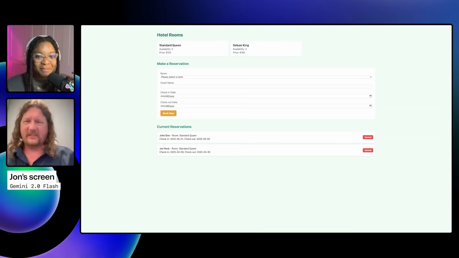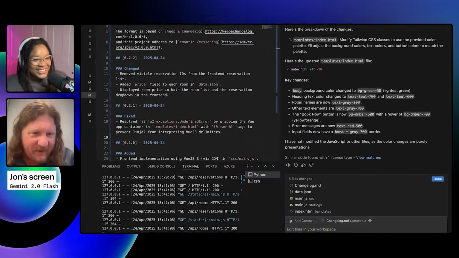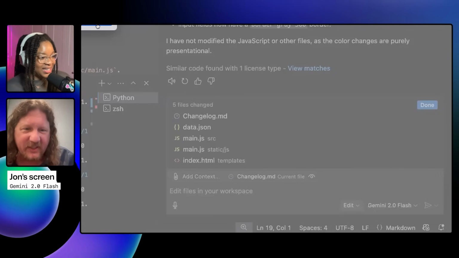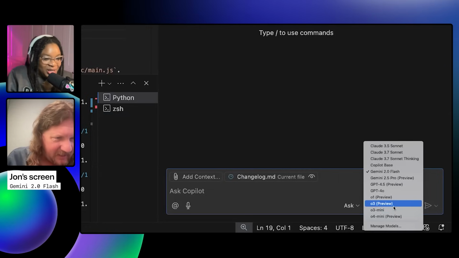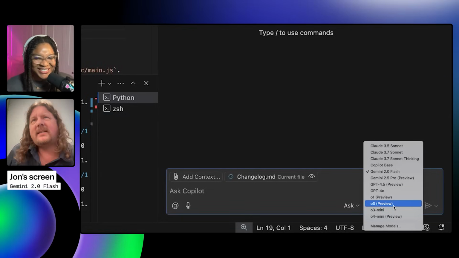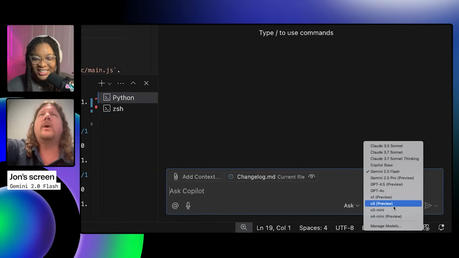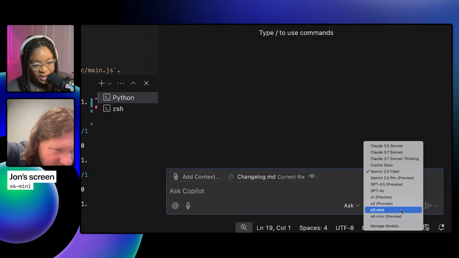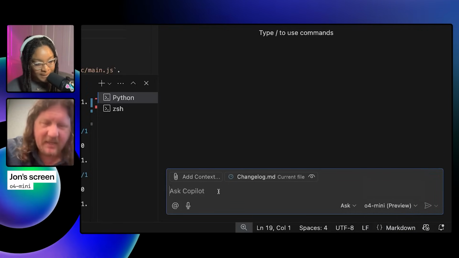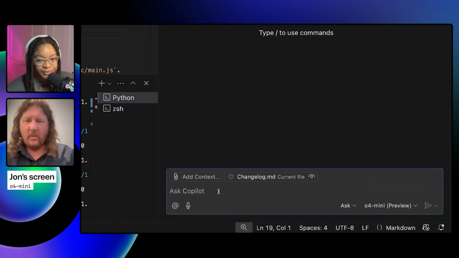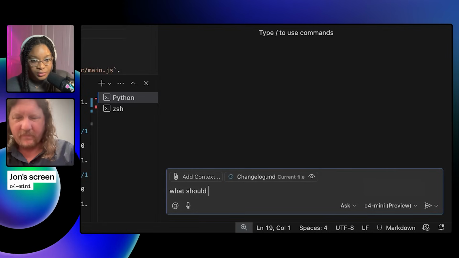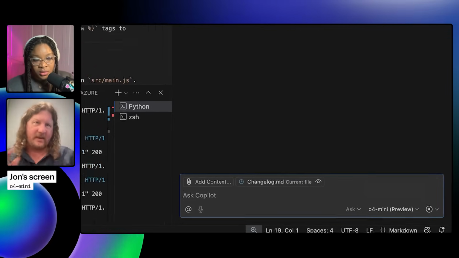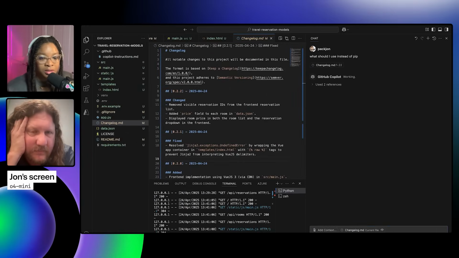And that's a great call out too. You're giving me all kinds of great ideas. Because I've used pip forever, right? But I know there are other options. So let's ask something. All right, I'm gonna go for a fast one, like o4-mini. Is o4-mini there? Yes, there it is. And I'm gonna ask it, what should I use instead of pip? Because I know there are other module managers out there. I just haven't gotten used to them.